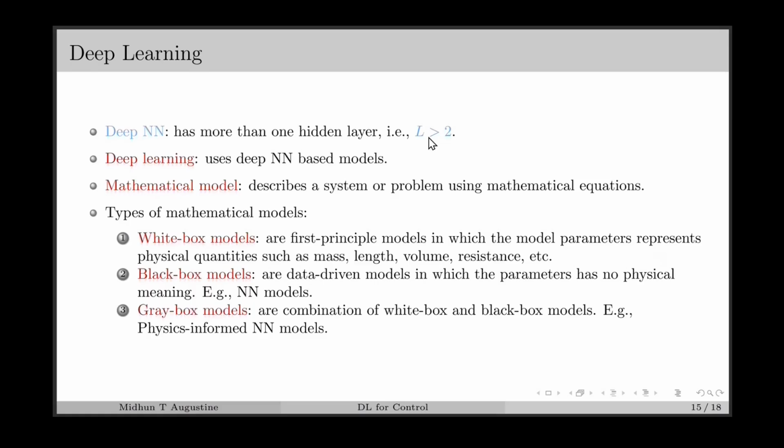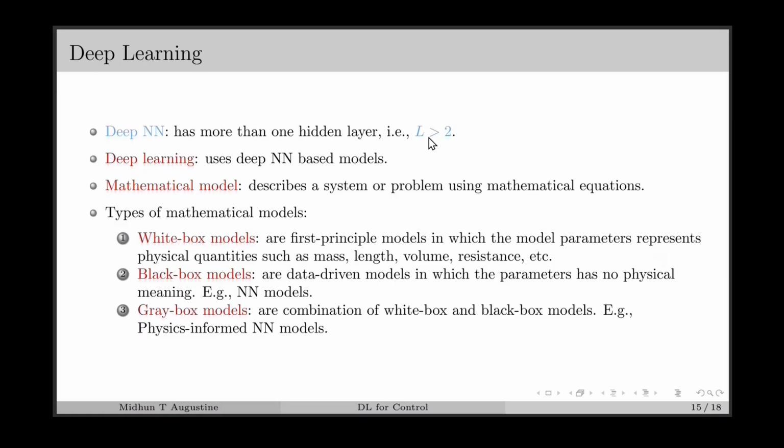The initial research in neural networks was focused on shallow neural networks. Later on, it was established that adding more layers can enhance the representation capability of NNs, can result in automatic feature extraction and learn hierarchical features, and can lead to better performance on large data sets such as text, image, audio, etc. This resulted in the popularity of deep learning in various applications such as image processing, speech recognition, robotics, autonomous vehicles, healthcare, recommendation systems, etc.